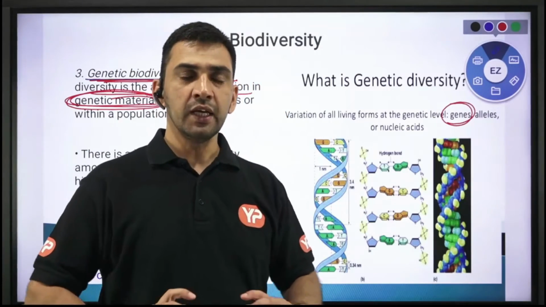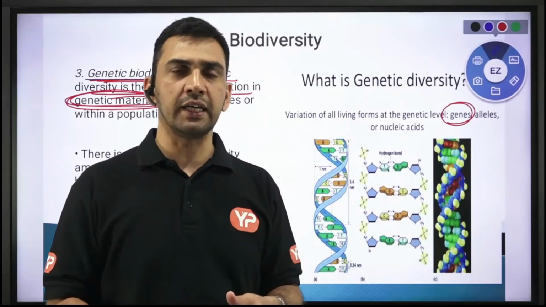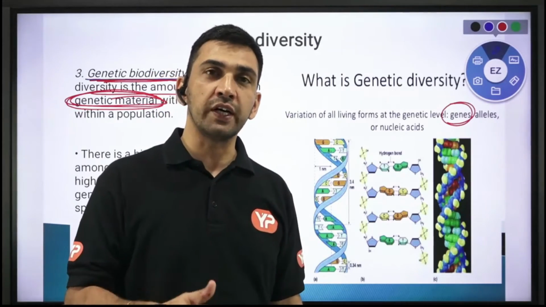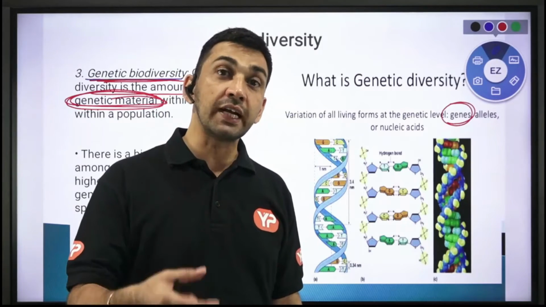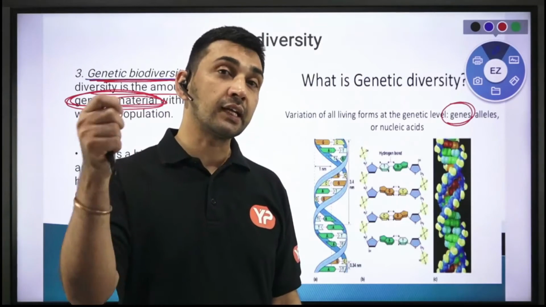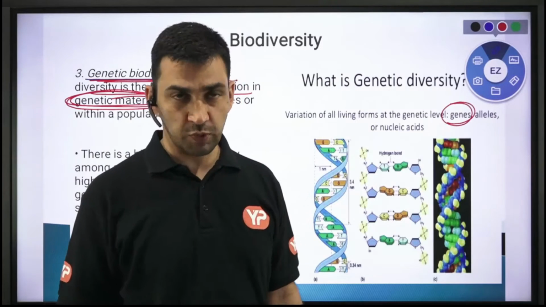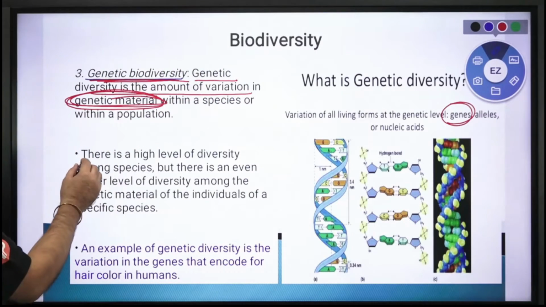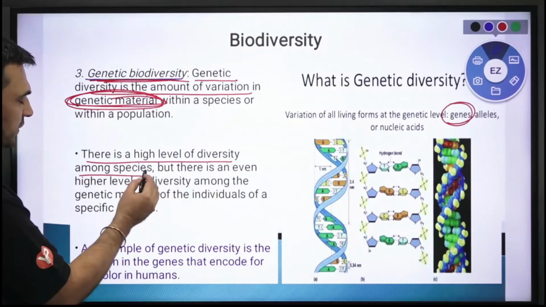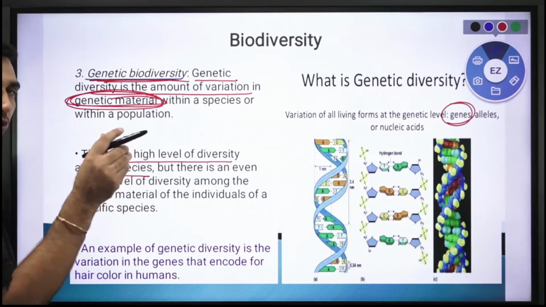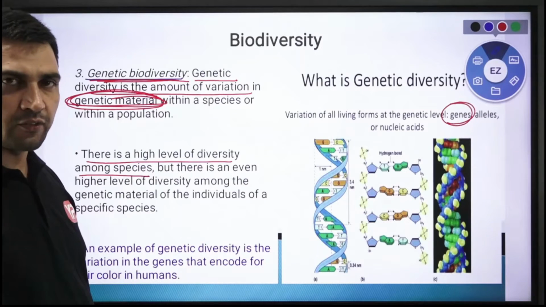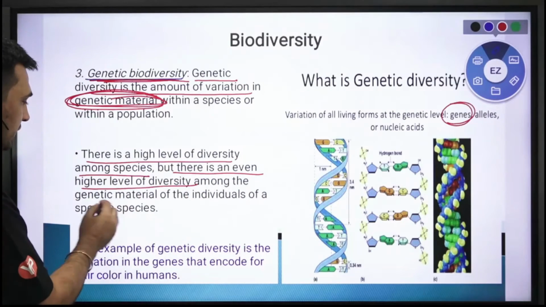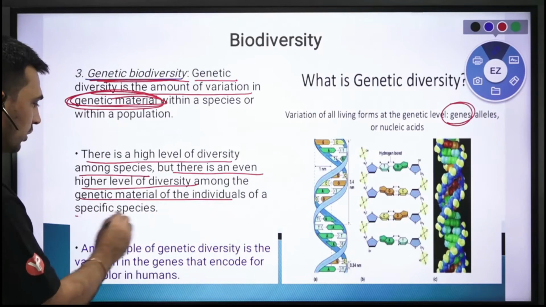So the variety that is coming in a particular species is because of the different types of genetic material or genes that exist within that particular species. So we gave it the name genetic diversity. There is a high level of diversity among species. That is, among different types of species you already have diversity, but there is an even higher level of diversity among the genetic materials of the individuals of a specific species.